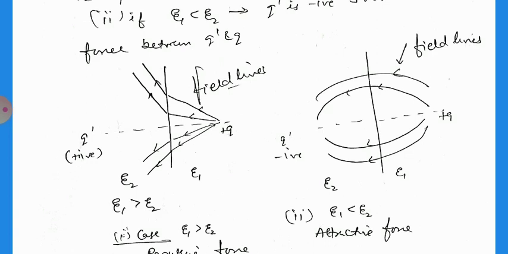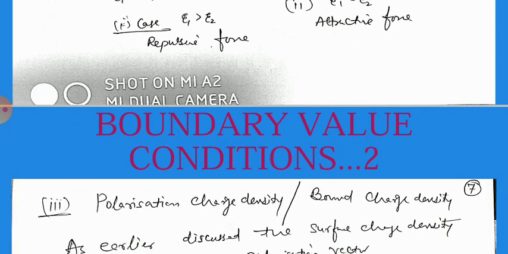Second case, when ε1 is less than ε2, in that case q' is negative, so there is an attractive force. The field lines will be just like converging, so that will be the nature of this one. We can decide the nature of the force.